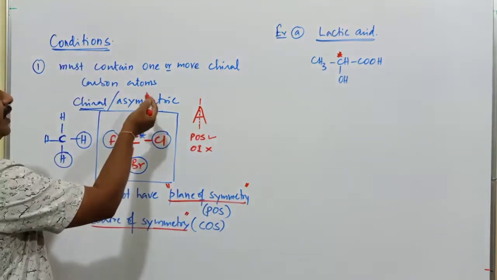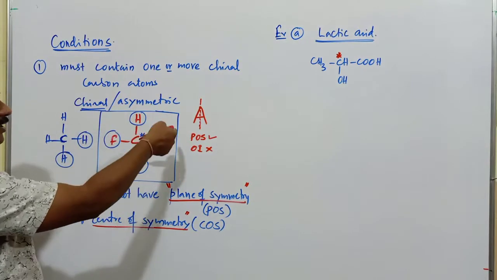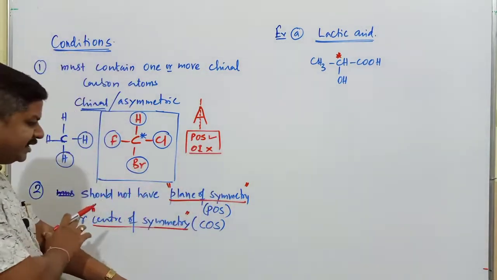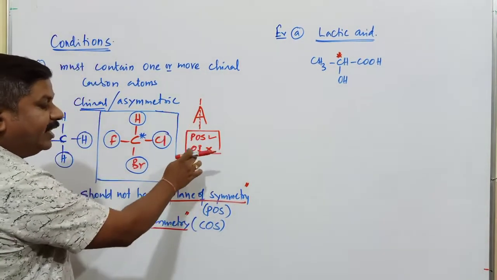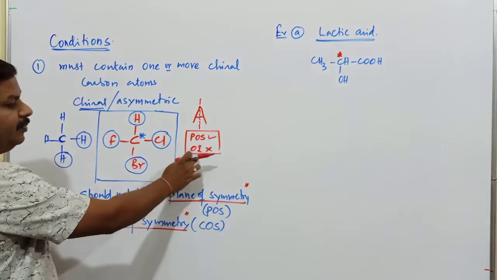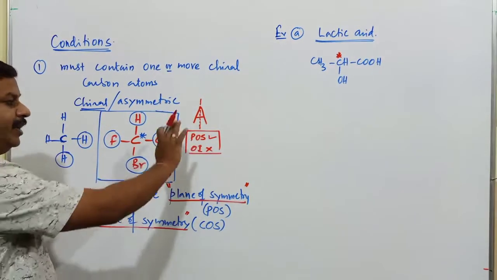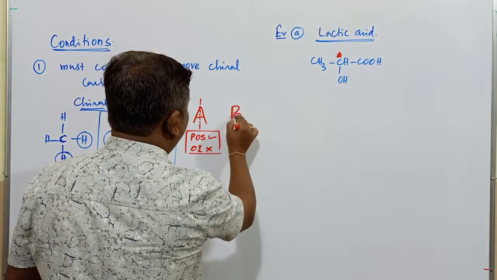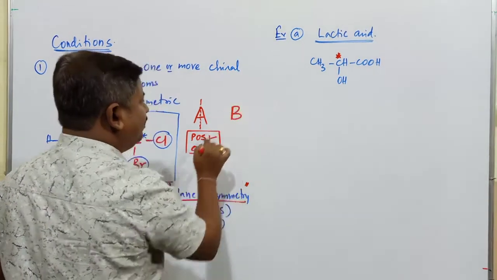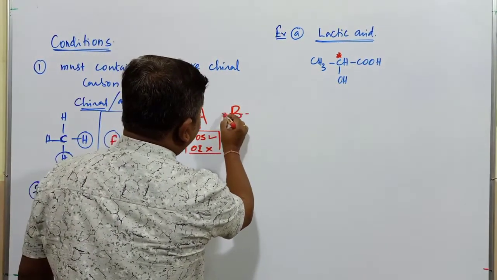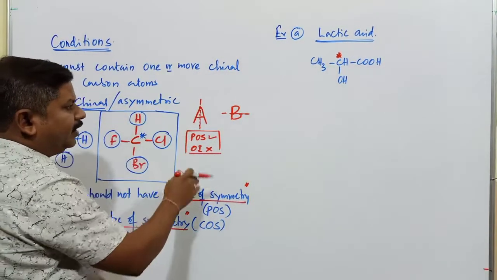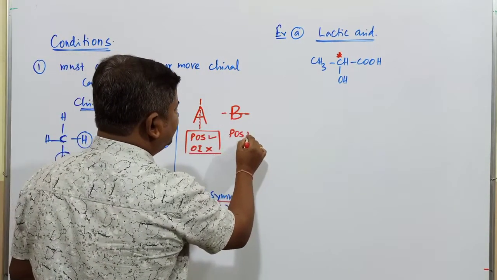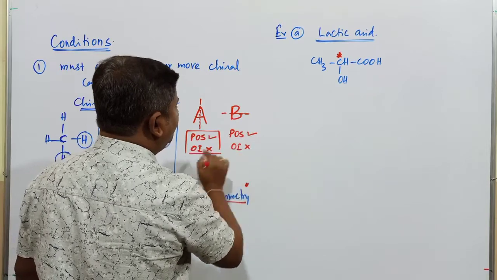Whether or not chiral nature is present, this condition is going to be very, very important. If the compound has a plane of symmetry, that compound does not exhibit optical isomerism. So this molecule is said to be an optically inactive substance. If you go with the letter B, having the same upper and lower parts, it has a plane of symmetry, so it is also optically inactive.